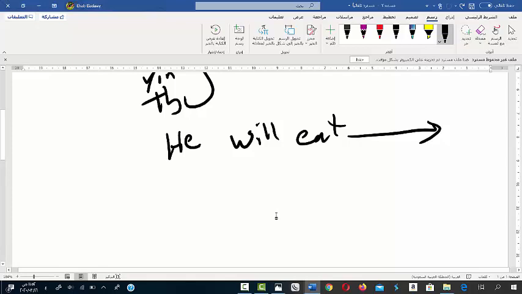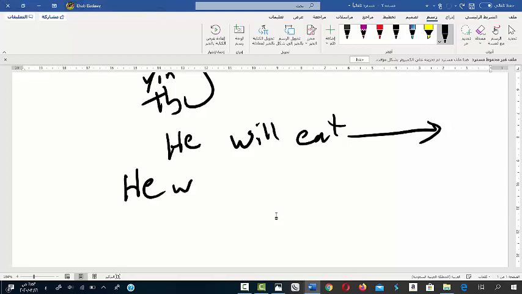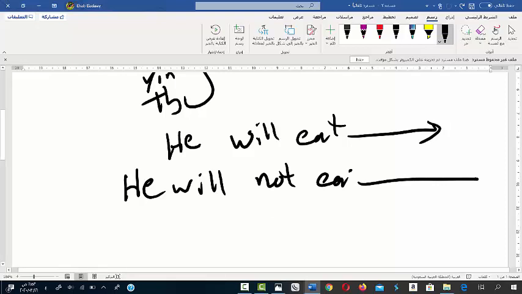Okay. My question, how could we make a negative sentence in the future simple tense? Of course, by adding not at the end of the word will. He will not eat food or lunch, and so on.